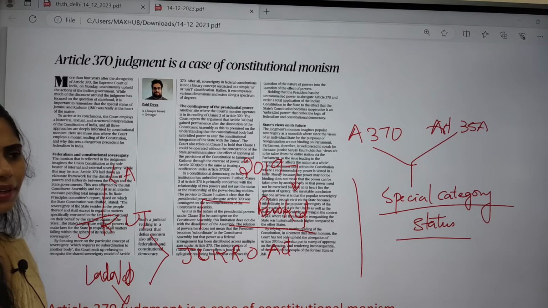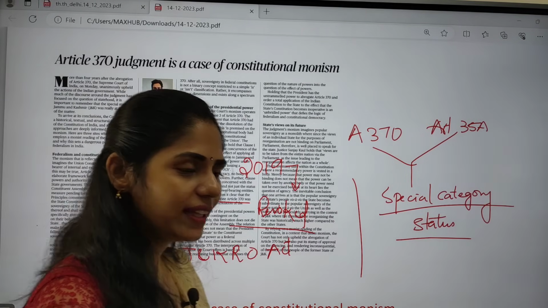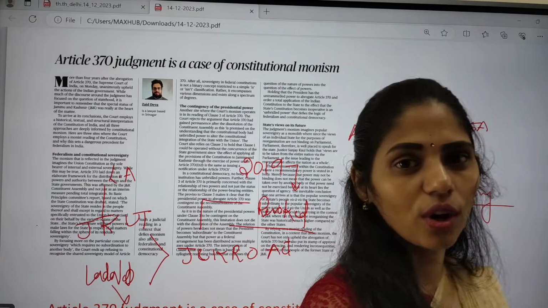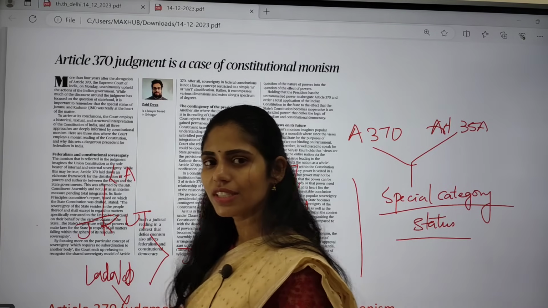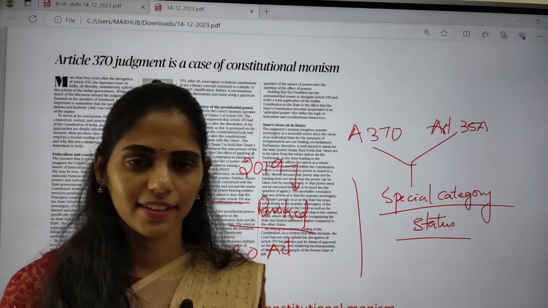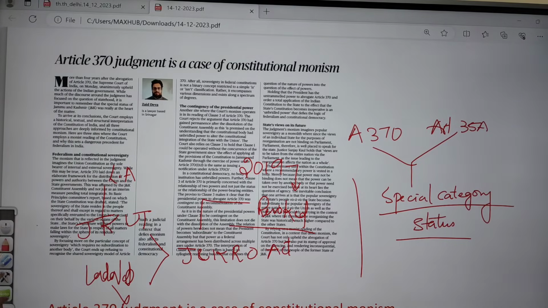After that, a number of petitions were filed in the Supreme Court on whether this move is constitutional or not. And now recently the Supreme Court gave its judgment regarding this Article 370 abrogation.